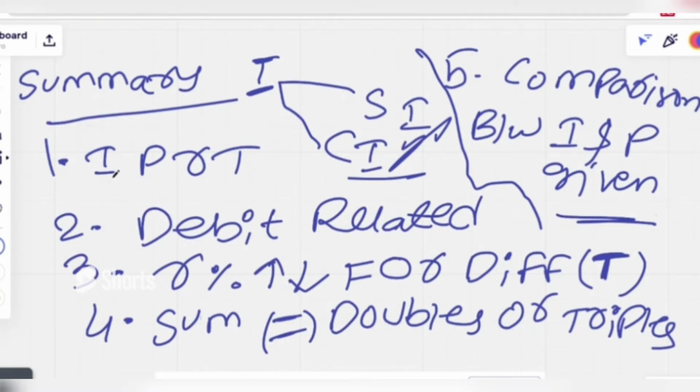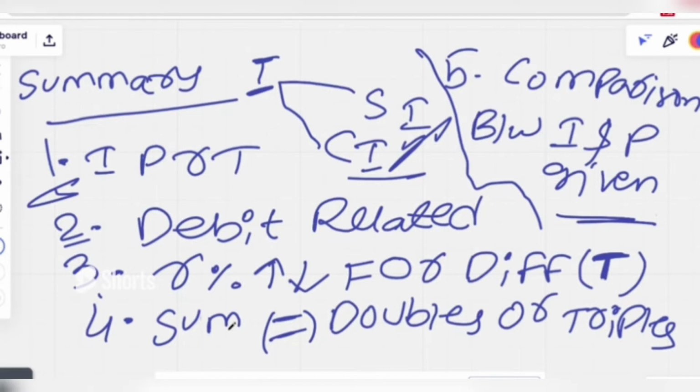The first kind of model is where we have four variables, namely interest, principal, rate of interest, and time period. The second kind of model is debit related problems. We have given a formula for debit related problems to crack them easily. The third set of problems is where the rate of interest varies for different time periods. We also gave a set of formulas for this, so we have a simple formula to crack the solution easily in just minutes.